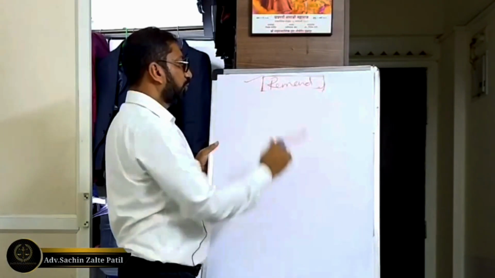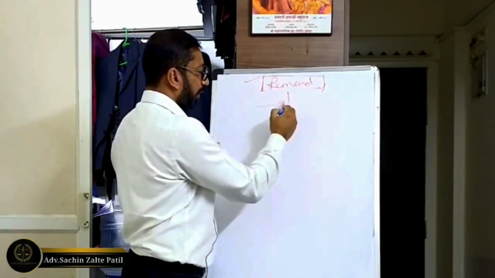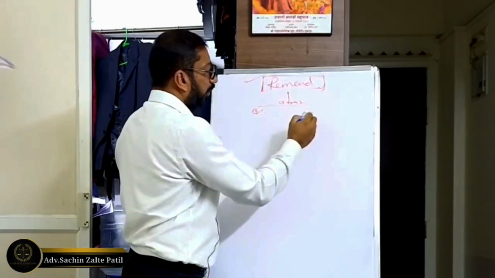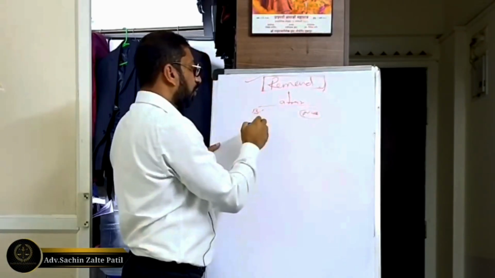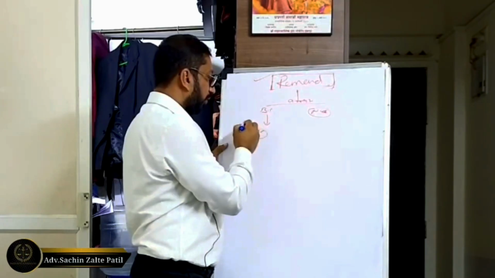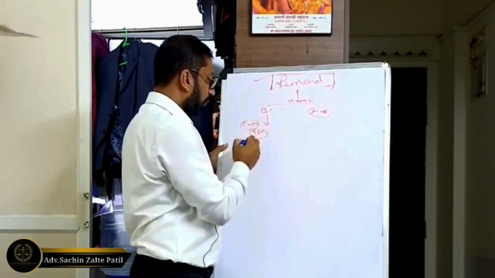So when an accused person has been arrested in bailable cases and in non-bailable cases, in bailable cases the accused can file an application under section 436 of the CrPC for bail.